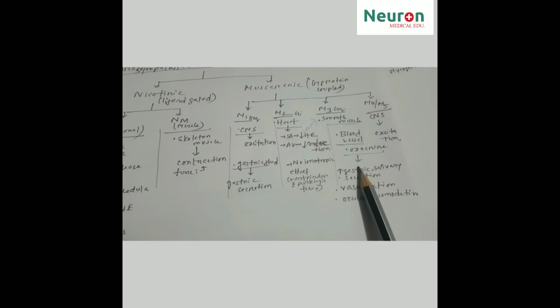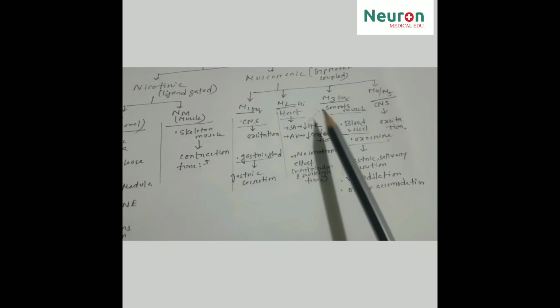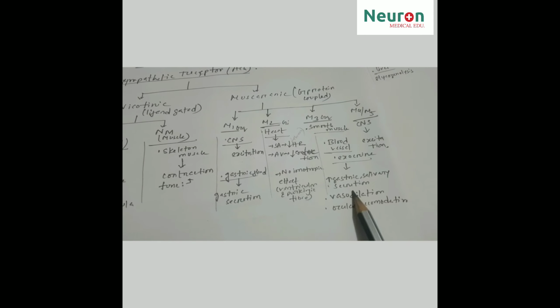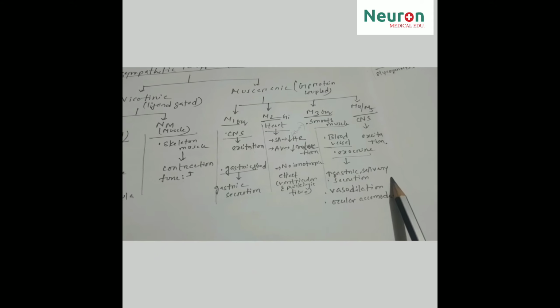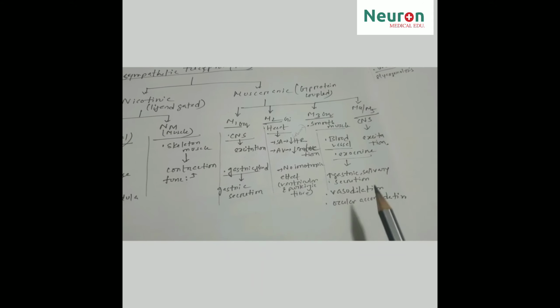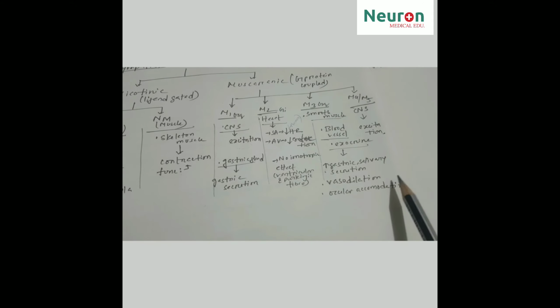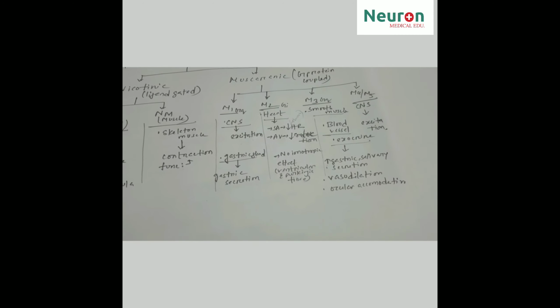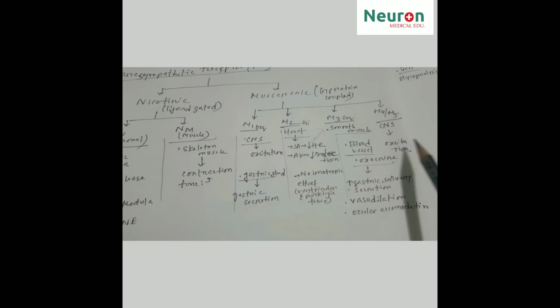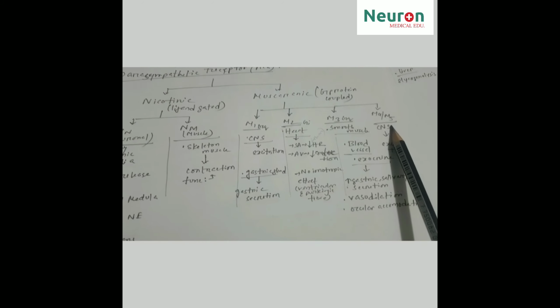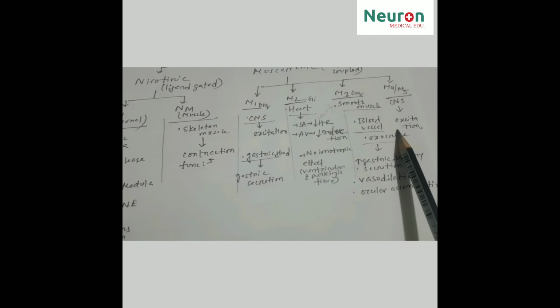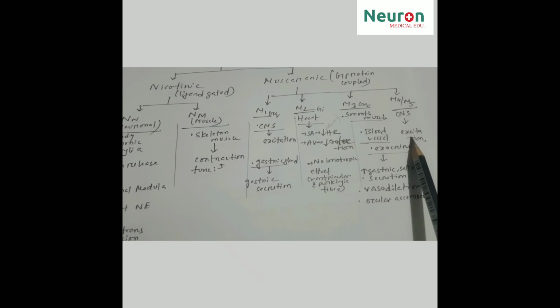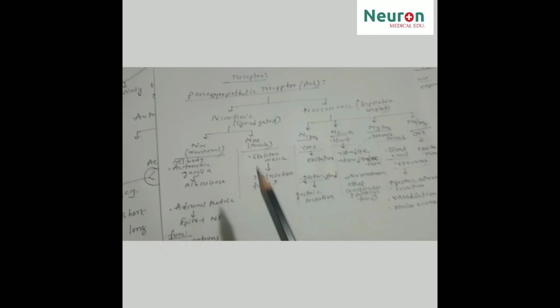Now come to the M3 receptor, which is present on the smooth muscle of the blood vessel and on exocrine glands. The chief function of the M3 receptor is to increase gastric and salivary secretion. On the blood vessel it causes vasodilation. It also causes ocular accommodation. The M4 and M5 receptors are present in the central nervous system and cause excitation of the central nervous system.